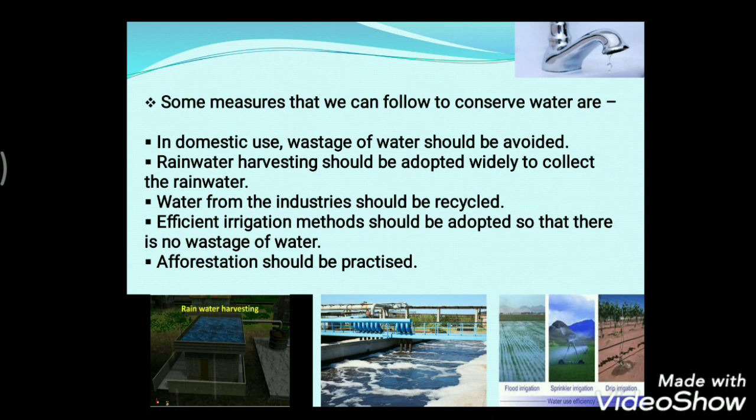And lastly, the most important one: afforestation should be practiced. Afforestation means planting more and more trees. Afforestation can help slow down the surface runoff and soil erosion, and increase the underground water. So afforestation is one of the most important measures to conserve not only soil but also water. These are the different measures that we can follow to conserve water.